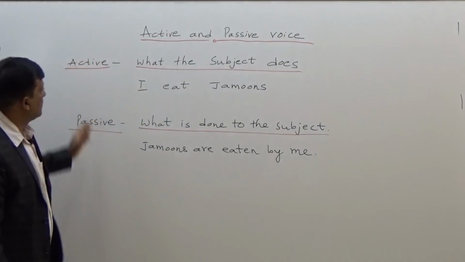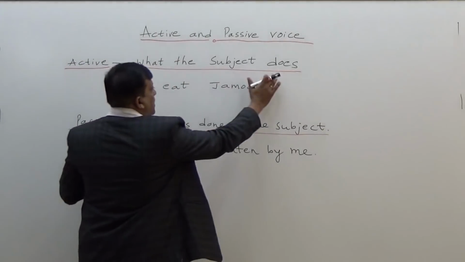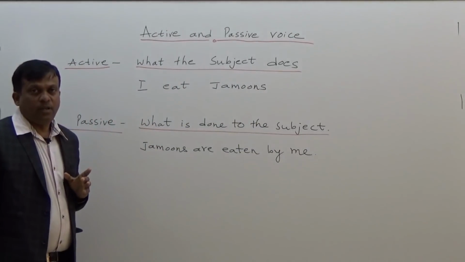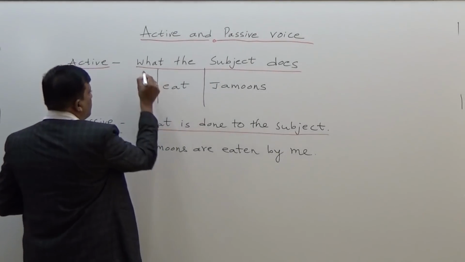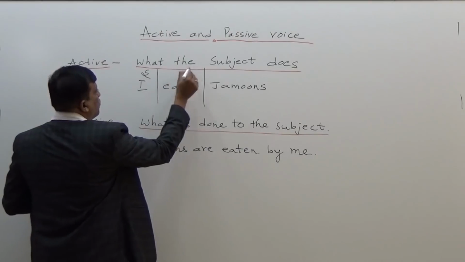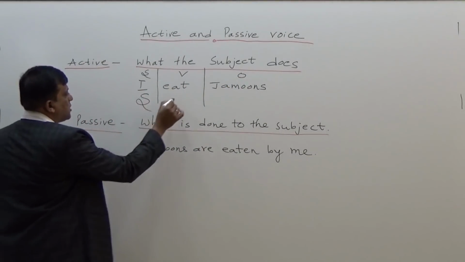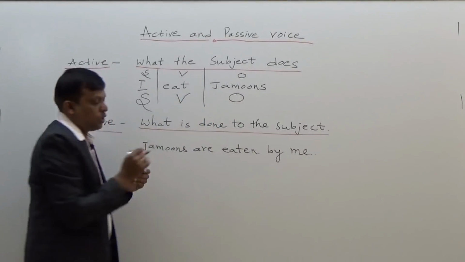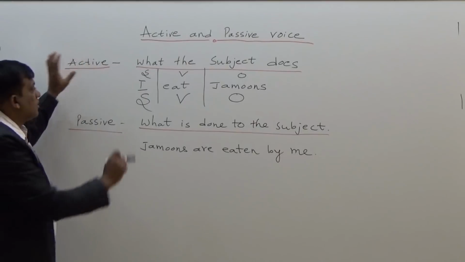Now, first one. So, active voice, what the subject does. Normally, in a sentence, you have the combination of subject, verb, object. So, it is subject, it is verb, it is object. What does active voice define?